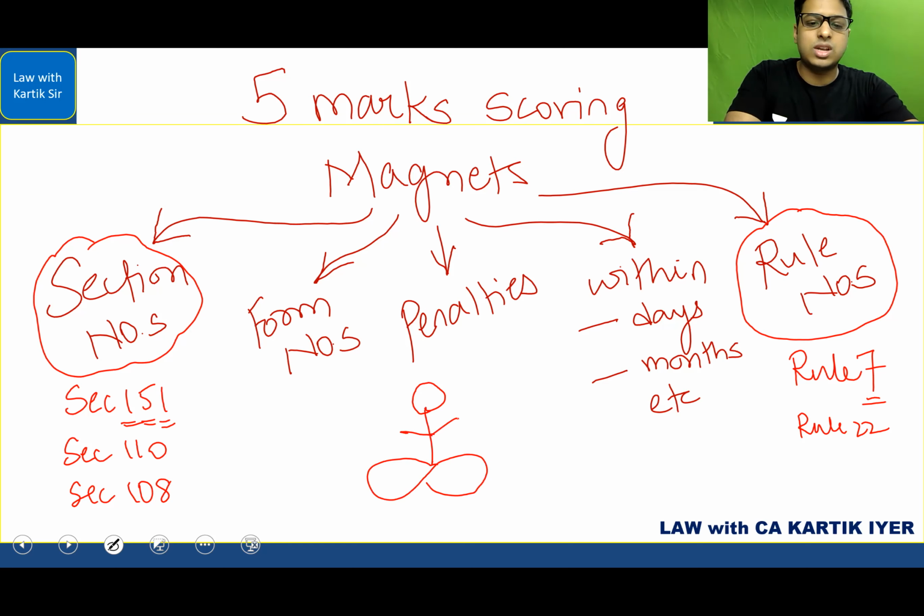He has his 2 hands on the side. With one hand, he is showing 2 fingers, and with the other hand, he is making a 0. What is this? This is section 108, read with rule 20.